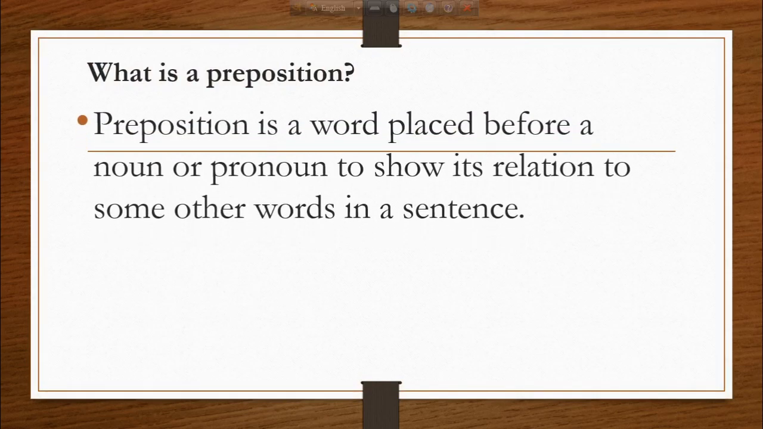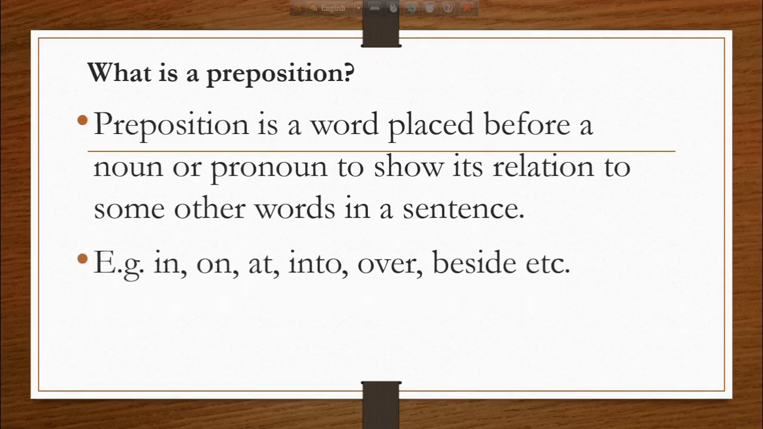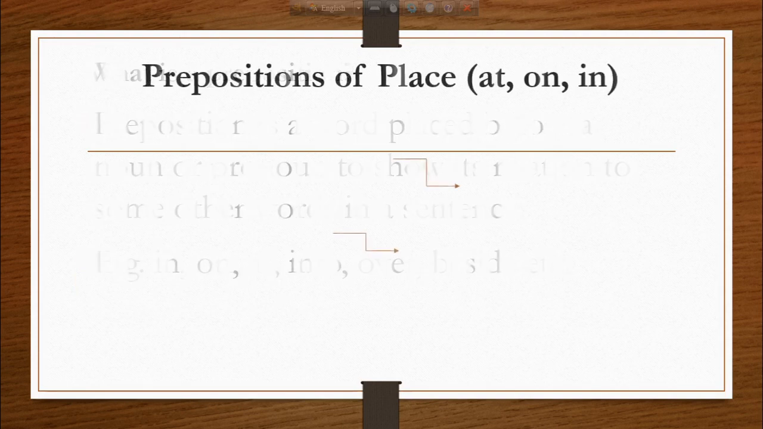A preposition is a word placed before a noun or pronoun to show its relation with some other words in a sentence. For example, in, on, at, into, over, beside. These are some examples of prepositions.